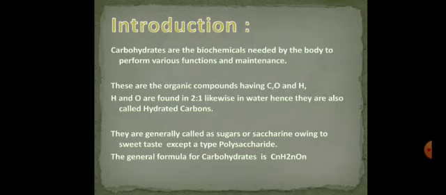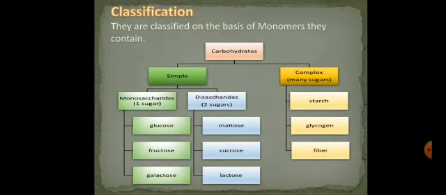These are the organic compounds. They contain carbon, oxygen, and hydrogen, wherein carbon is the backbone of their structure, and hydrogen and oxygen are found in 2:1 as in water. The hydrogen is always in double amount than oxygen. Therefore, we can also call them hydrated carbons. They are generally called sugar or saccharine due to their sweet taste, except polysaccharides, because polysaccharides are tasteless. The general formula for carbohydrates is CnH2nOn.